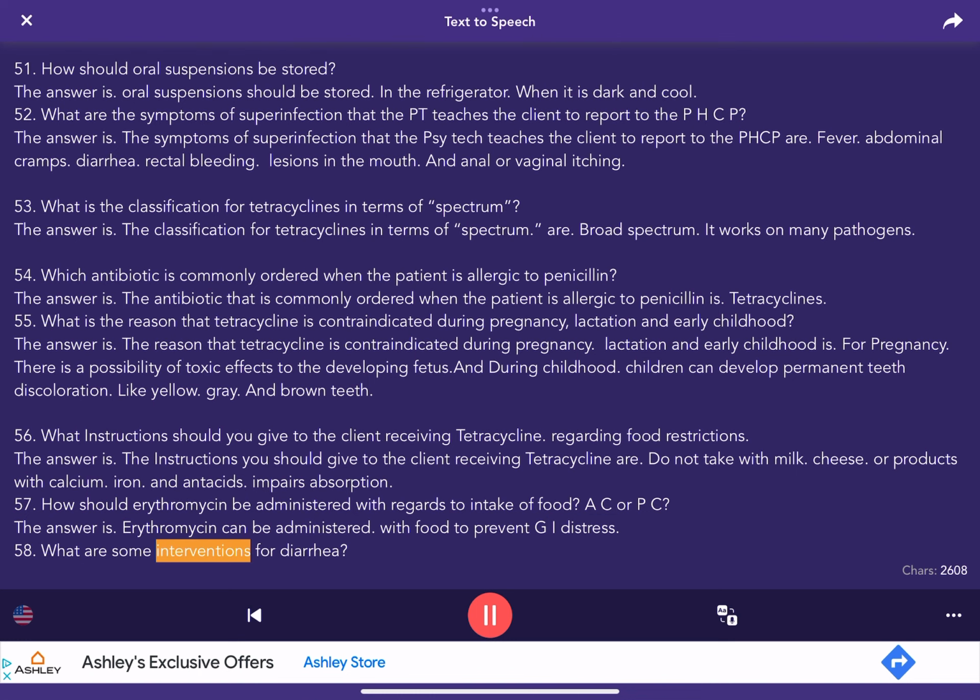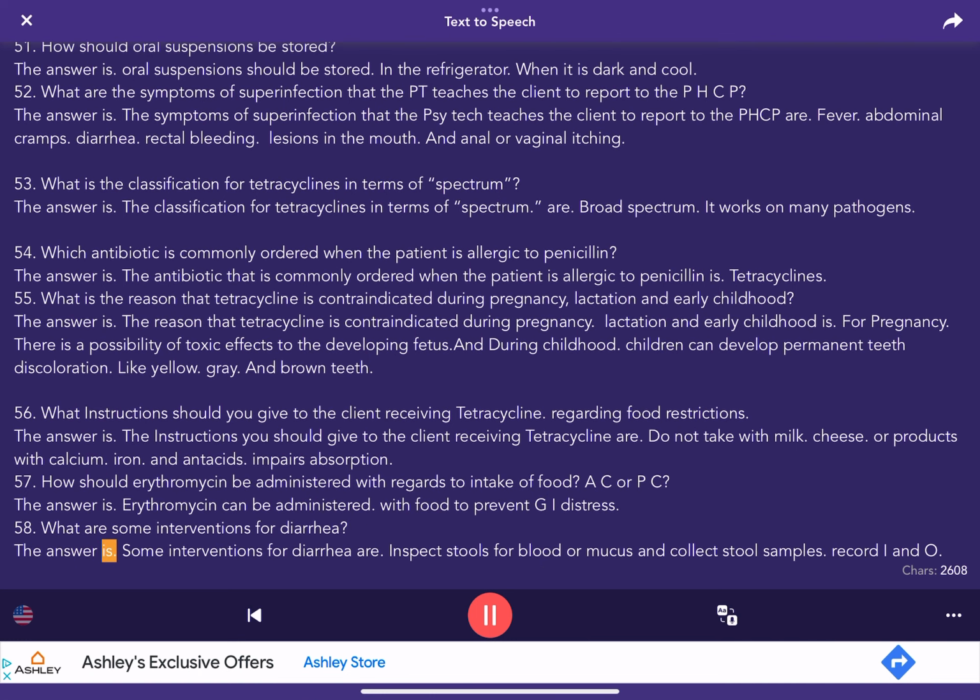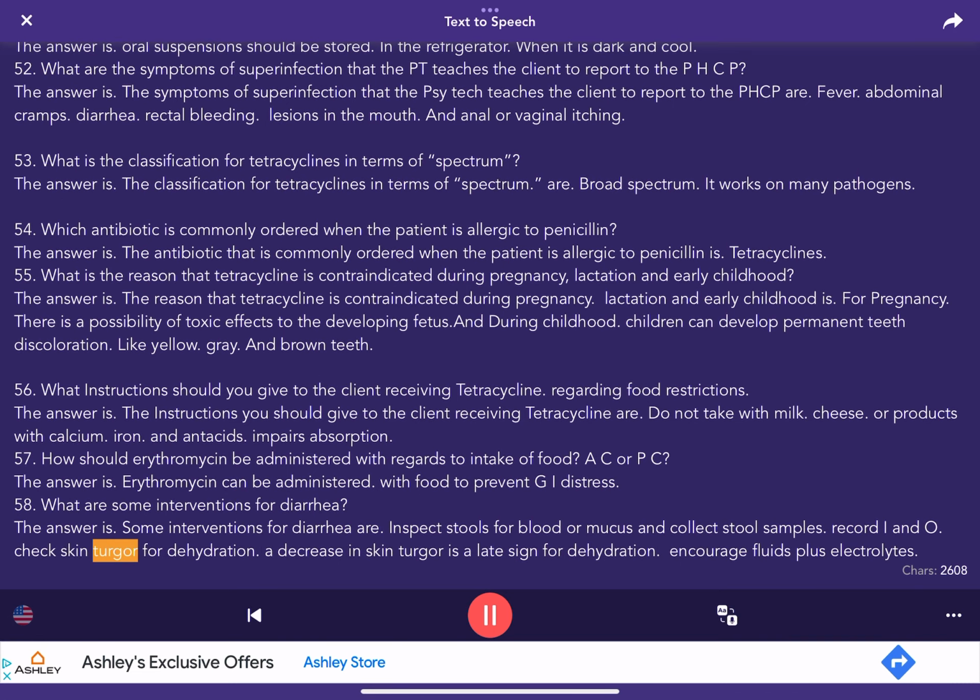58. What are some interventions for diarrhea? The answer is some interventions for diarrhea are: inspect stools for blood or mucus and collect stool samples. Record I and O. Check skin turgor for dehydration. A decrease in skin turgor is a late sign for dehydration. Encourage fluids plus electrolytes.